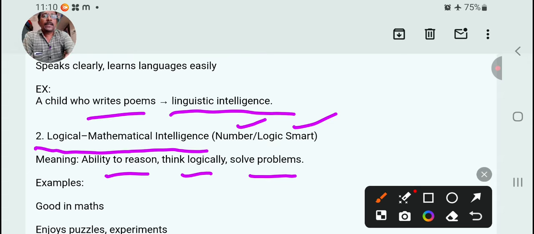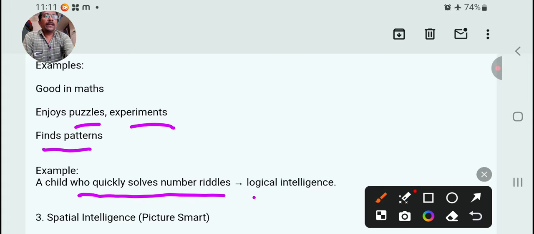Example, good in maths, enjoys puzzles, experiments, finds patterns. These are related to logical and mathematical intelligence. A child who quickly solves number riddles shows logical intelligence.